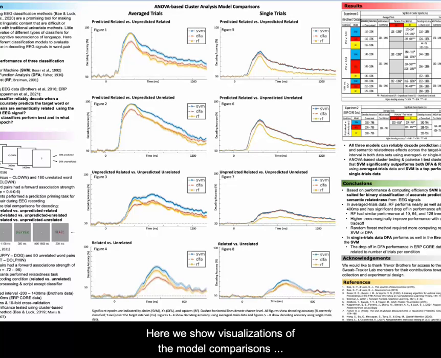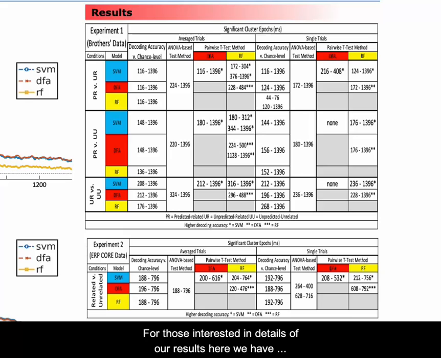Here we show visualizations of the model comparisons using an ANOVA-based cluster permutation test, and this shows that SVMs are consistently a top performer out of the 3 models, regardless of the data set or whether we used averaged or single trials. For those interested in details of our results, here we have tables which break down the different analyses